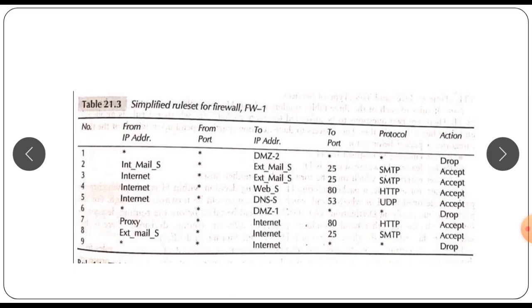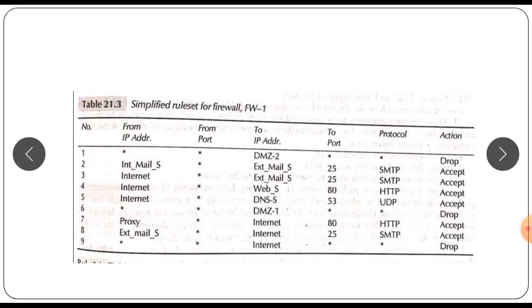Rules 4 and 5 permit connection from the internet to the organization's web server and external DNS server respectively. Rule 6 states that no other connection may be set up to any machine in DMZ1 for any other purpose.